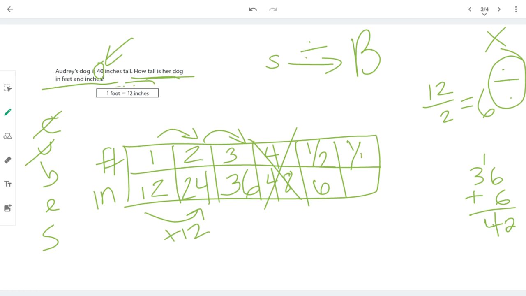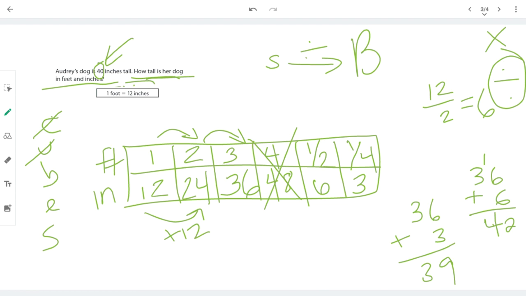Is that gonna work? Let's see. What would be 1/2 of 6? It would be 3. 36 plus 3 is 39. So that's still not working.